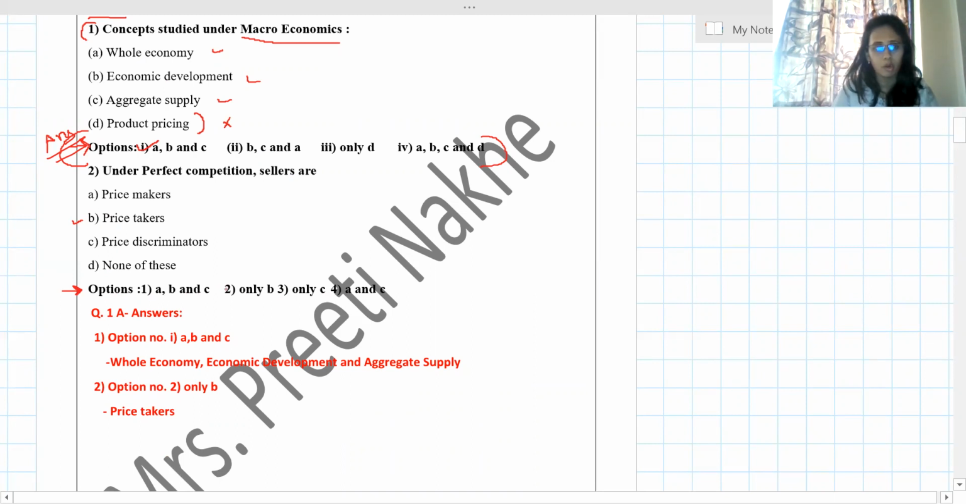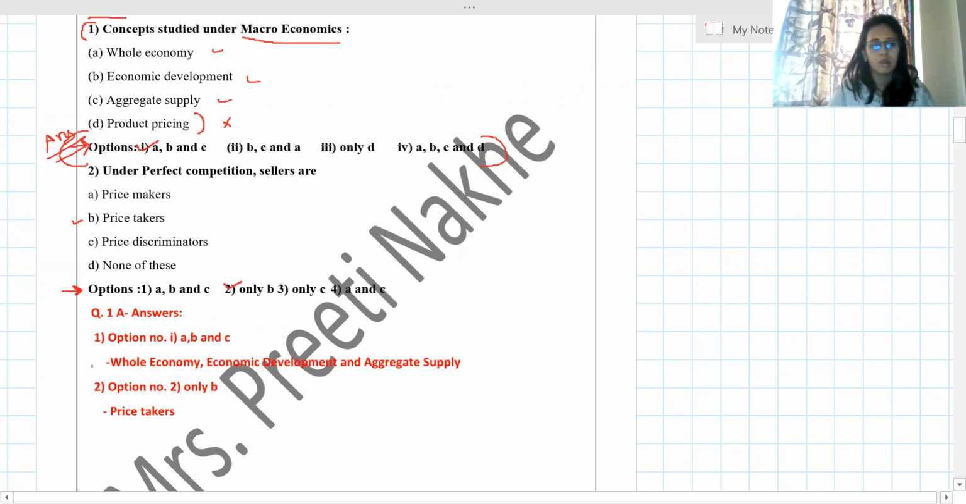Option, second option, only B. See now, instead of Roman numbers, I have purposefully put 1, 2, 3, 4, whatever the things have been given, accordingly copied. In option number 2, only B. Now B is what? Price taker. Earlier it was A, B, C, so I have written A option, B option, C option also. Here my answer is only B.